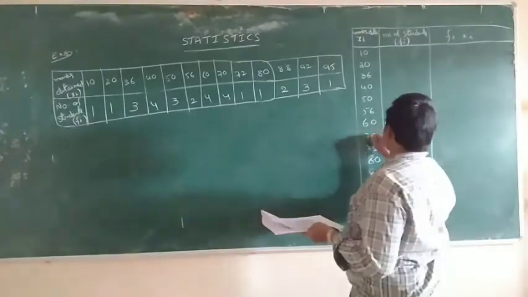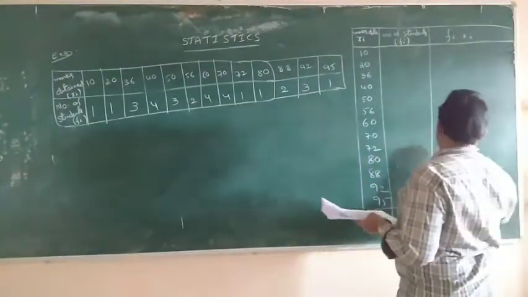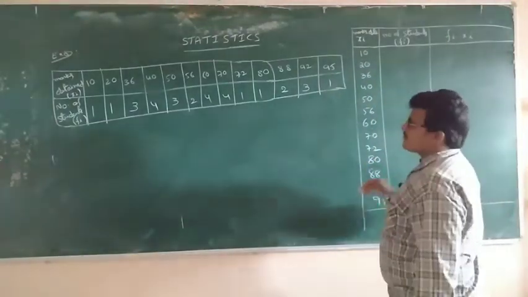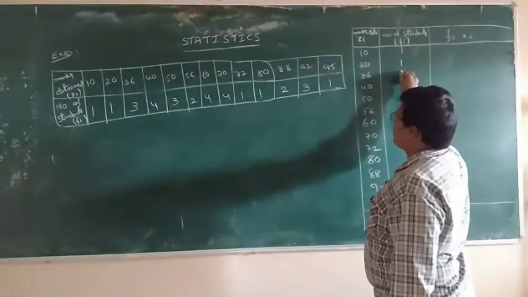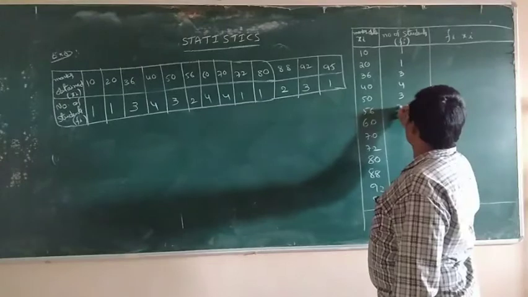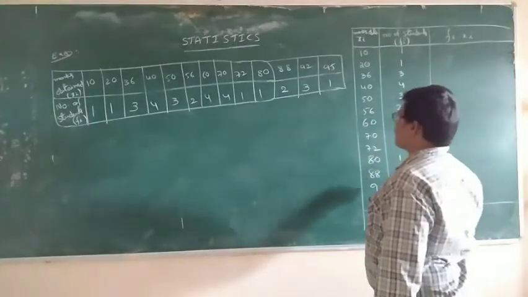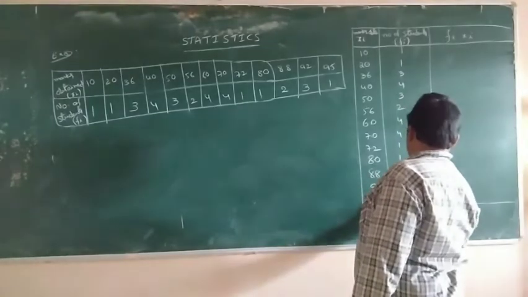There are 13 values. The frequencies are 1, 1, 3, 4, 3, 2, 4, 4, 1, 1, 2, 3, 1.